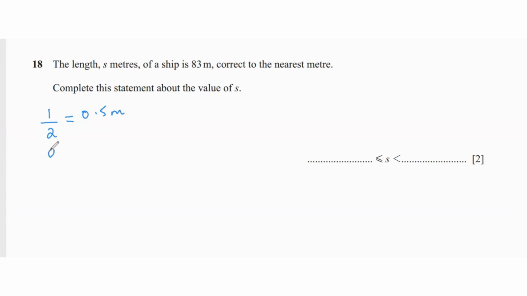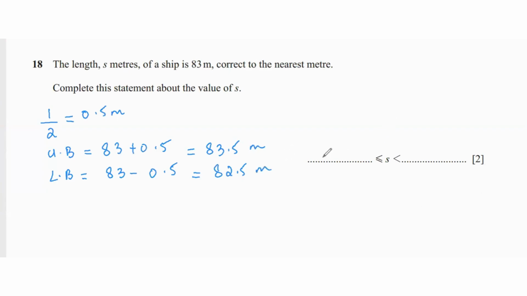Now to get the upper bound, you will add 0.5 to 83, and to get the lower bound, you will subtract 0.5 from 83. So that's going to be 83.5 and 82.5 meters. So S is bigger than 82.5, but smaller than 83.5. That is your answer.